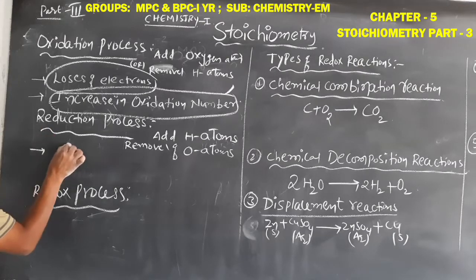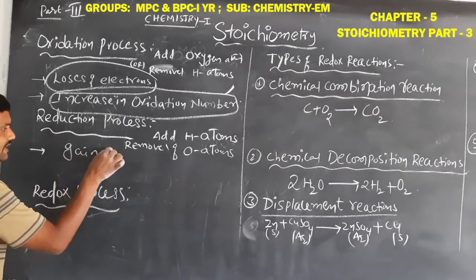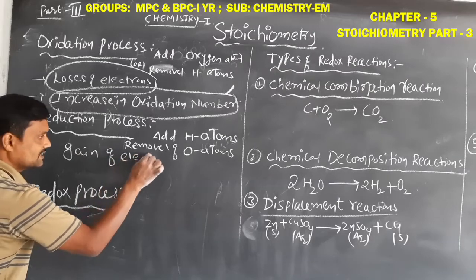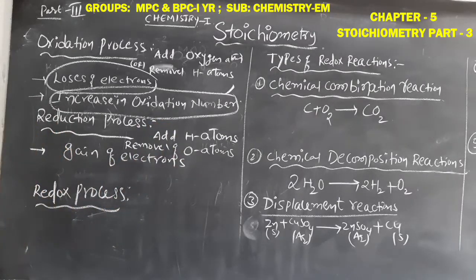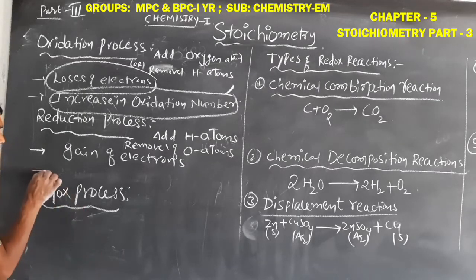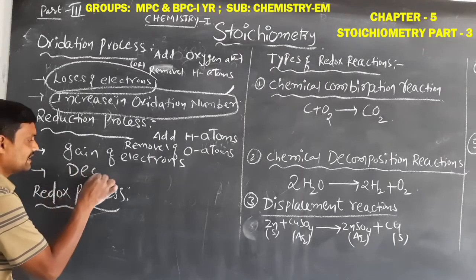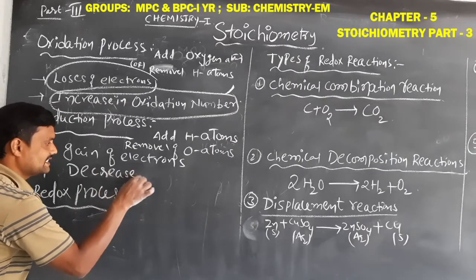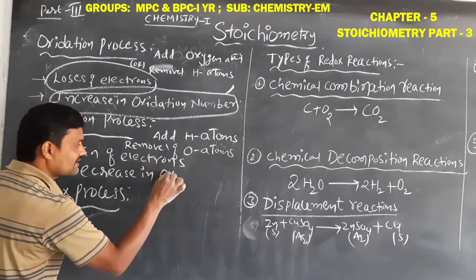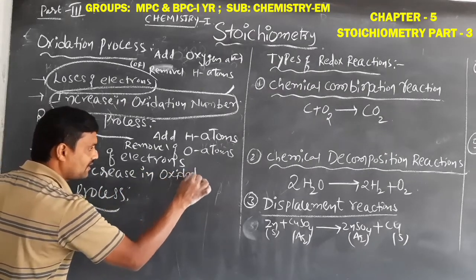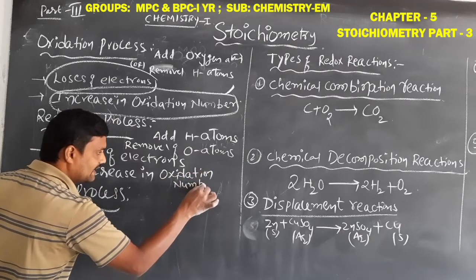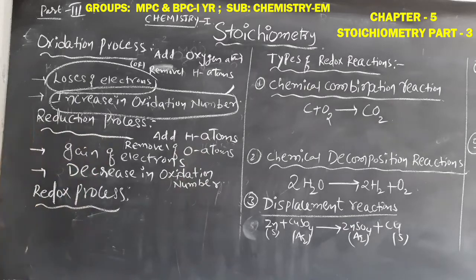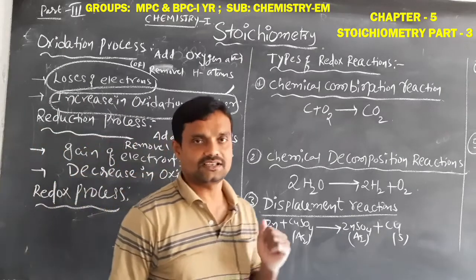Based on electrons, gain of electrons. Okay students, gain of electrons is also called the reduction process, or decrease in oxidation number. Decrease in oxidation number is also defined as the reduction process.